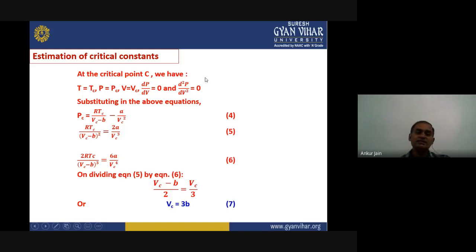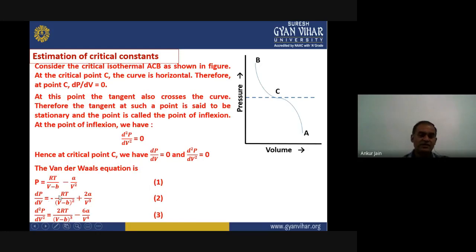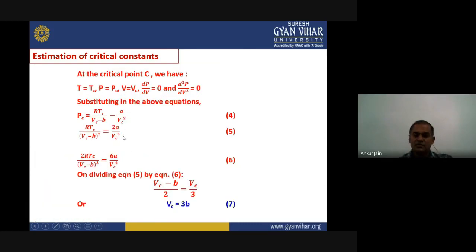Now putting all these conditions in equations 1, 2, 3, it becomes Pc equals R into Tc divided by Vc minus b, minus a upon Vc square. The second equation will change, because this one is 0, so one factor goes to the other side: on the left hand side it will be R into Tc divided by Vc minus b to the power 2, and on the right hand side 2a upon Vc cube.